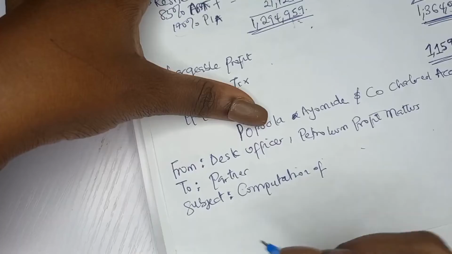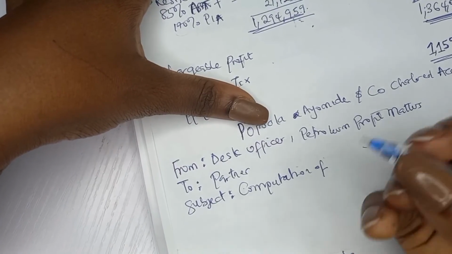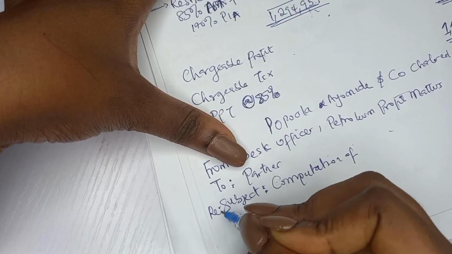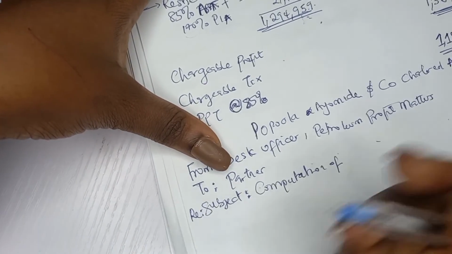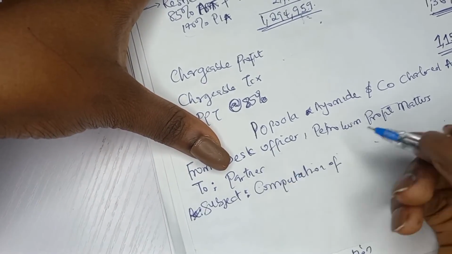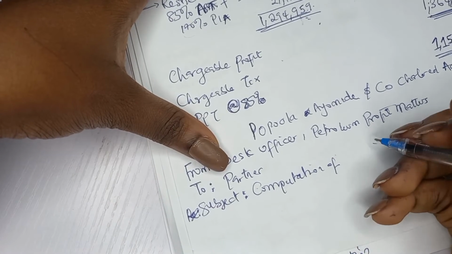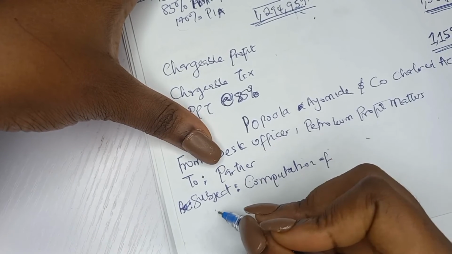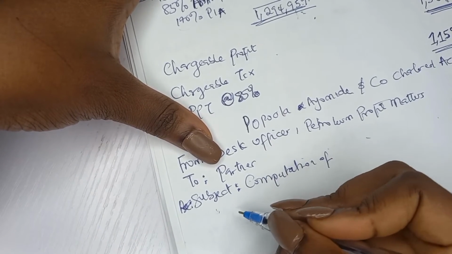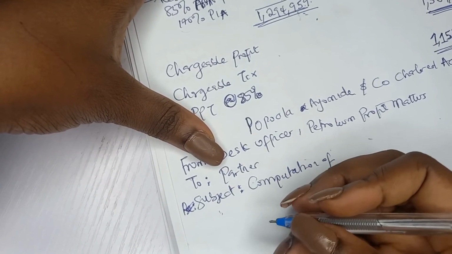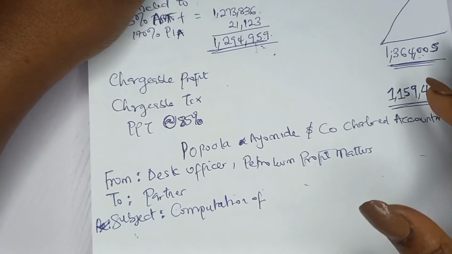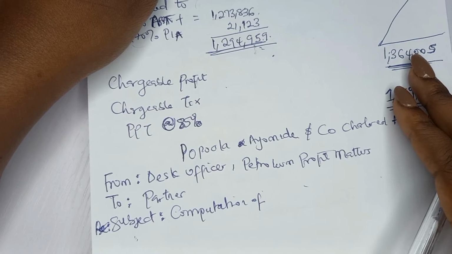So you write it, or you can write it as a reply. Okay, anyhow, you can write it as a reply, that is RE, if it was a memo that was written to you. Depends on how they give you the question, or you can leave it as subject, computation of accessible profits. This is that. So you can just start by saying, based on the computation in appendix 1 as attached. Okay, or you can say, with respect to the matters earlier discussed on Priceless Oil Limited.